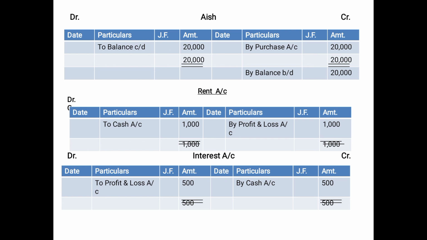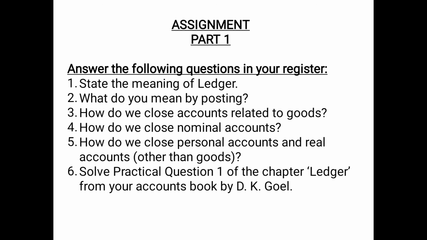Same is the case for interest account. On the credit side we showed by cash account 500. Since interest is also a nominal account, we are transferring it on the debit side to profit and loss account as 500. So this is how the balancing is done children. I hope the topics discussed in this are clear to you. Now this is the assignment.